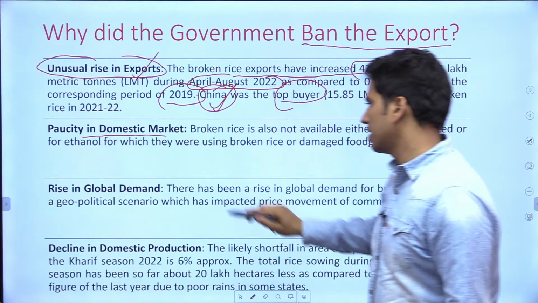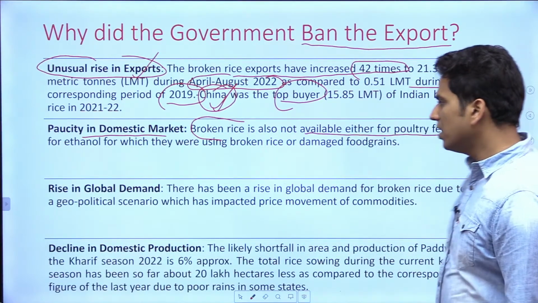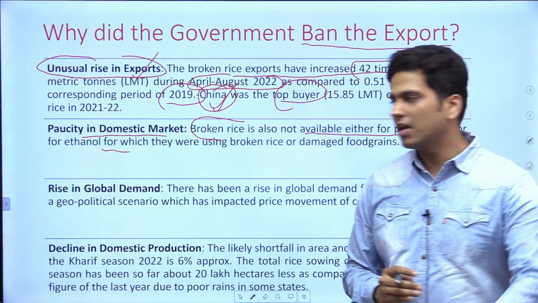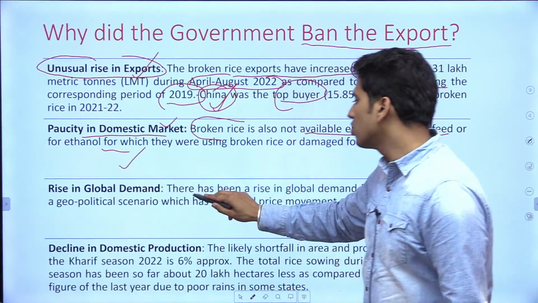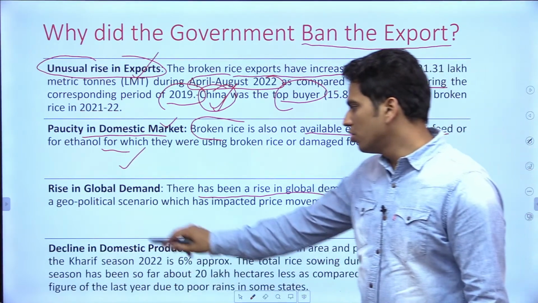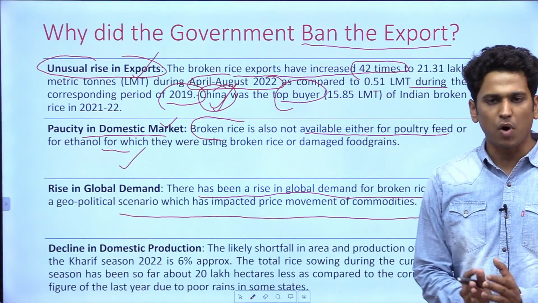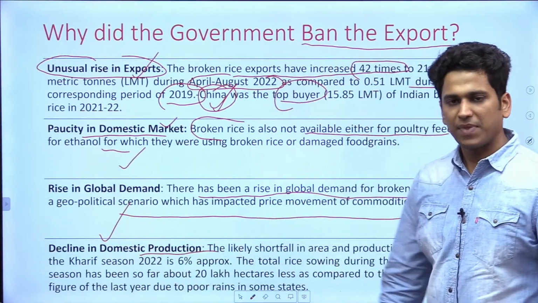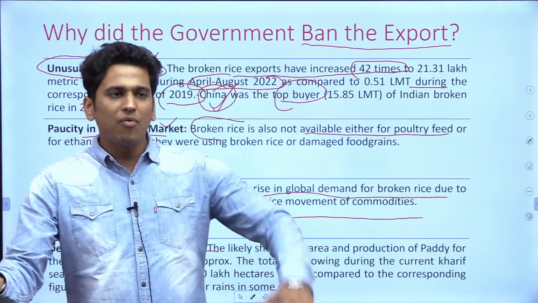Paucity in the domestic market. Broken rice is also not available either for poultry feed or for ethanol. So there was paucity in the domestic market. Third thing, rise in global demand. There has been a rise in global demand for broken rice due to a geopolitical scenario which has impacted price movement of commodities. Fourth thing is decline in domestic production. See, there is a decline in production of broken rice in the country, and we are exporting it.